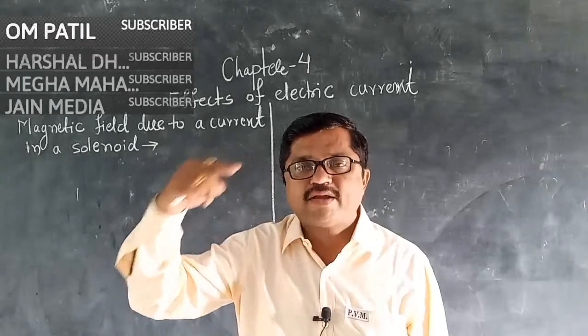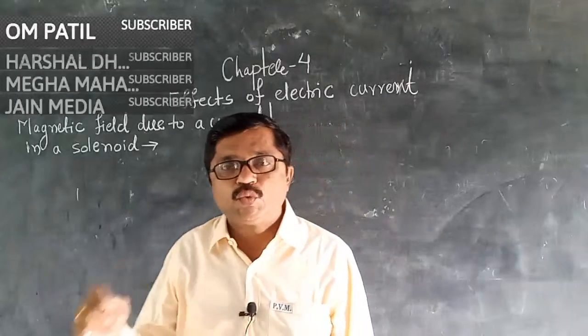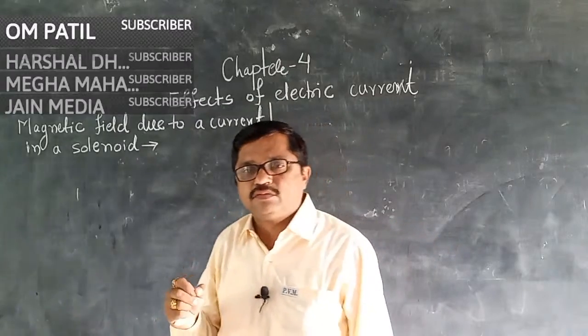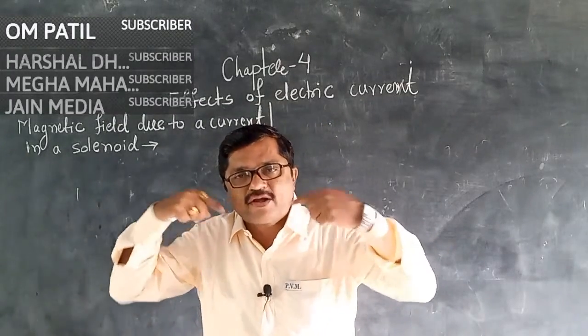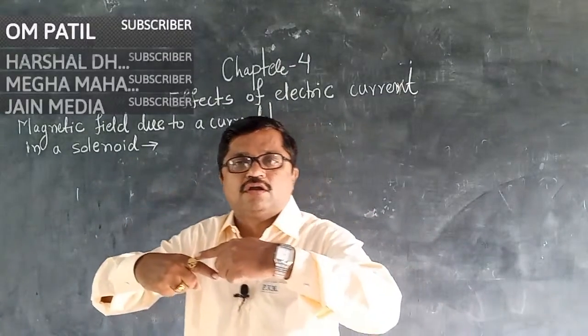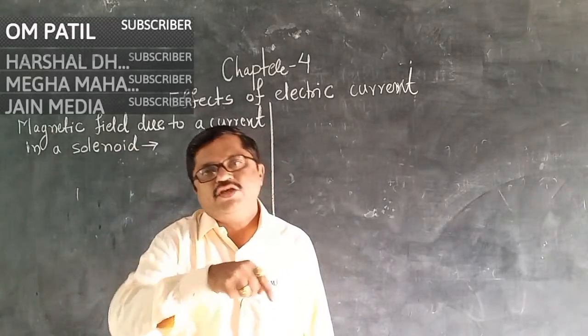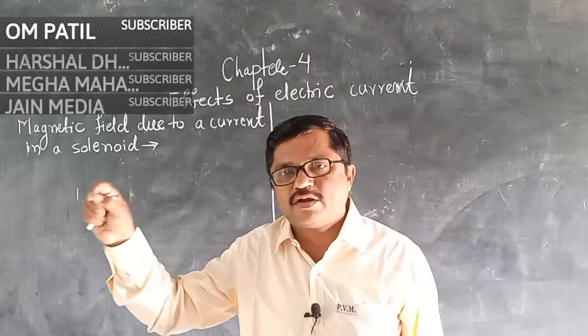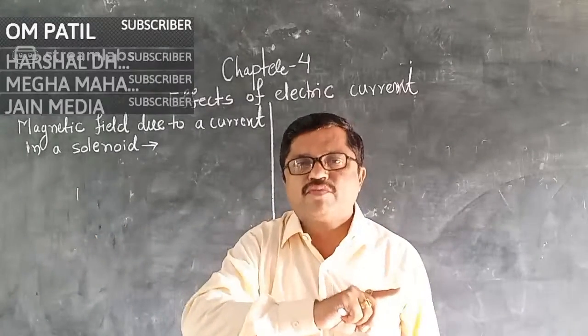Magnetic field is created due to the current passing through the conductor. This effect of production of magnetic field around the conductor due to the current is called the magnetic effect of electric current, that we studied last week.